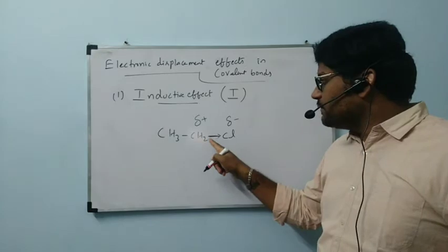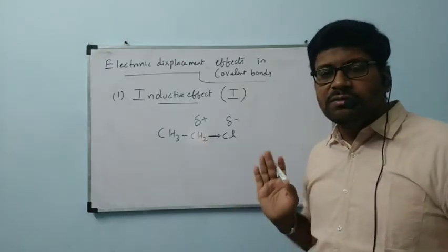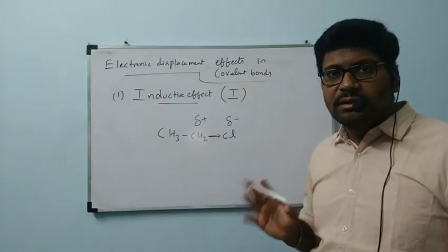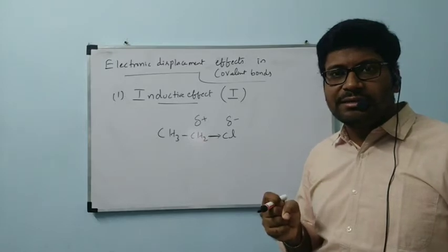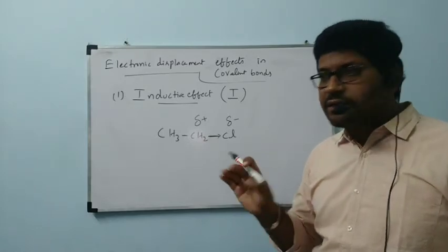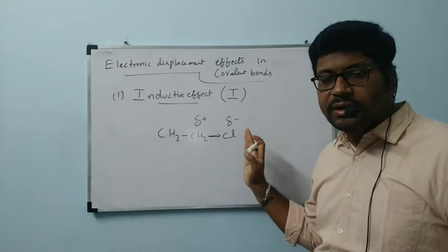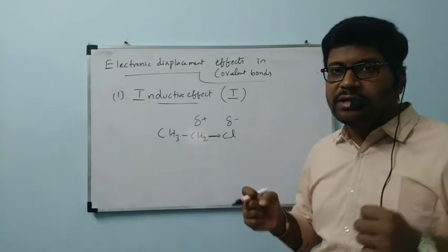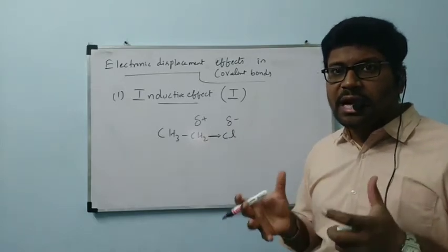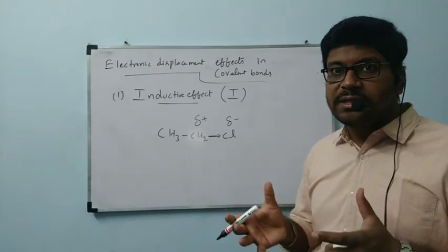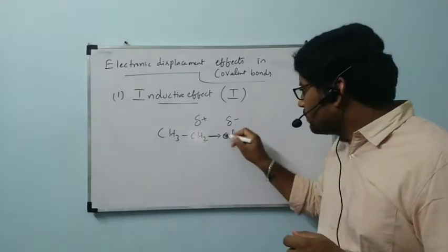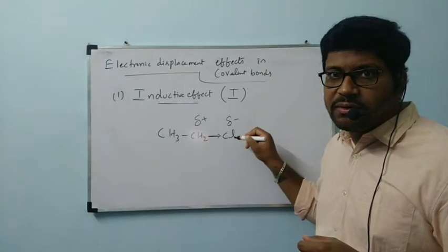The bond between carbon and chlorine is shifted towards chlorine, because chlorine is stronger than carbon. So chlorine is a high electron density region; more electrons are present around chlorine.